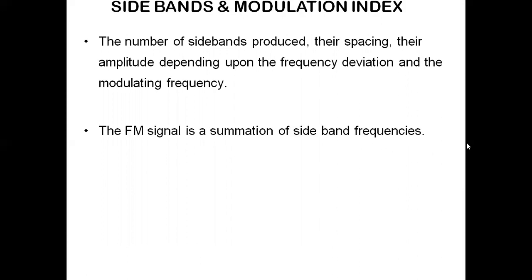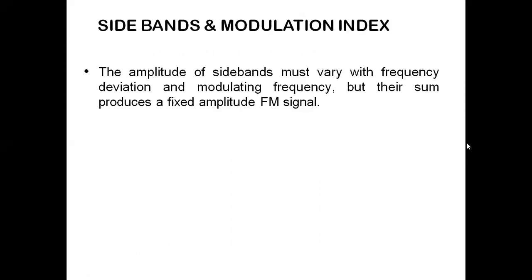The FM signal is a summation of sideband frequencies. The amplitude of sidebands must vary with frequency deviation and modulating signal frequency, but the sum produces a fixed amplitude FM wave. So amplitude is distributed to the carrier and all the upper sidebands and also the lower sidebands. The sum of all these amplitudes is equal to the fixed amplitude of the FM wave.